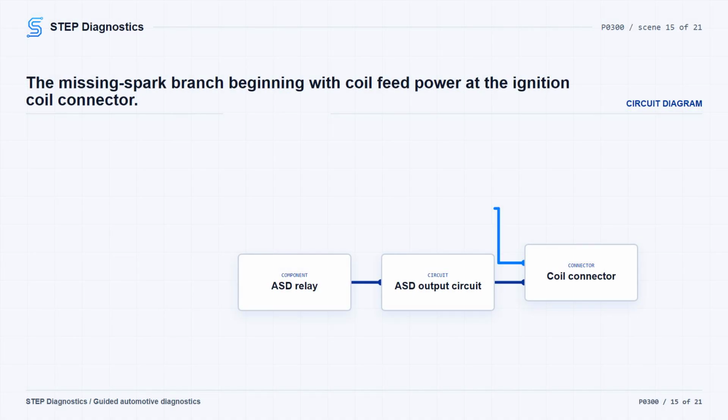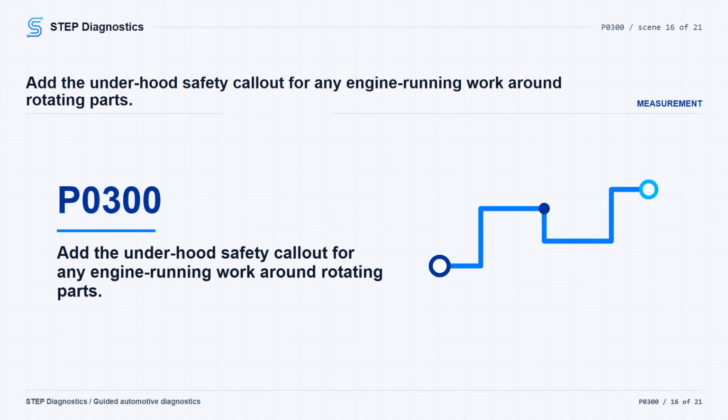If the spark test failed, test the coil feed first. Ignition off, disconnect the coil connector, turn the ignition on, command the ASD relay with the scan tool, and probe the ASD relay output at the coil connector with a 12-volt test light connected to ground. The light should illuminate brightly. If it does not, repair the open or short to ground in the ASD relay output circuit between the power distribution center and the coil connector. Stop all actuations and verify the repair.